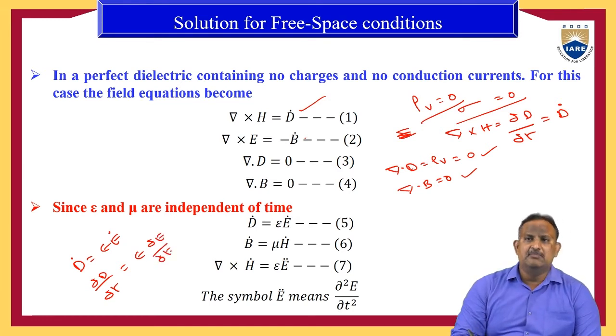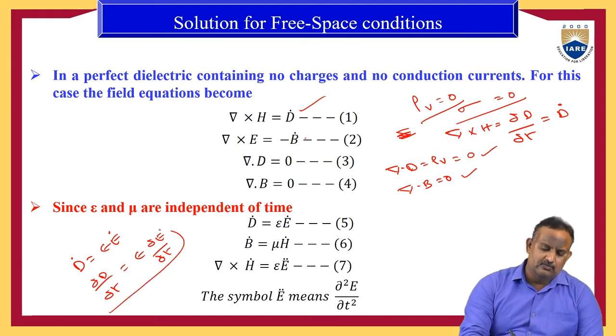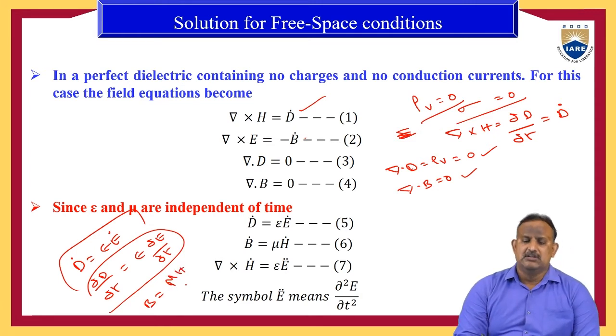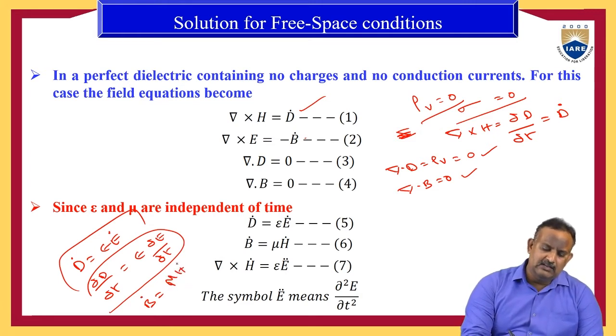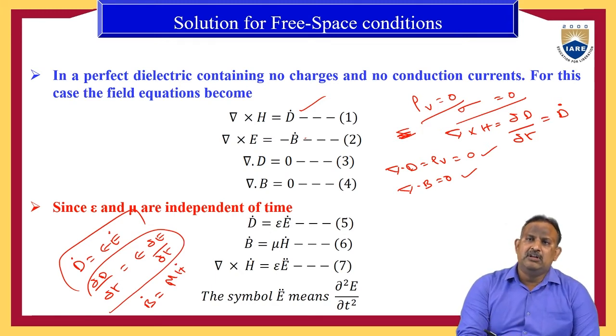Similarly, we have B equal to mu H. Therefore, B dot becomes mu H dot, so dou B by dou t is equal to mu into dou H by dou t.